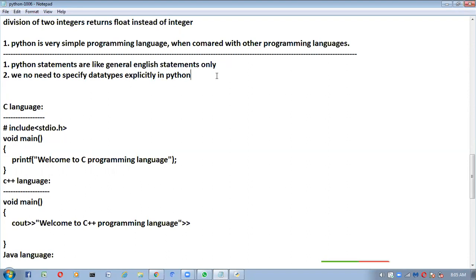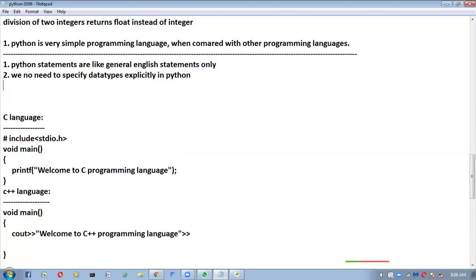Suppose if you go for Java or C language or C++ or .NET, any programming language, if you want to declare any variable, compulsory we have to specify the type also explicitly. What type of variable you are declaring, that type also we have to specify explicitly, like this.